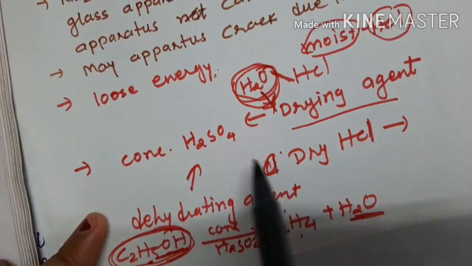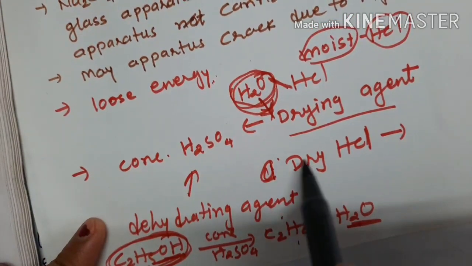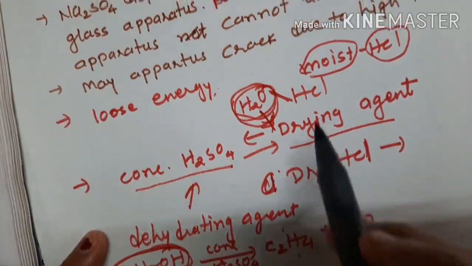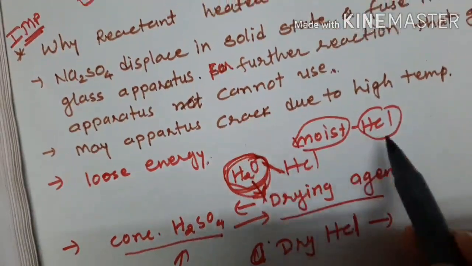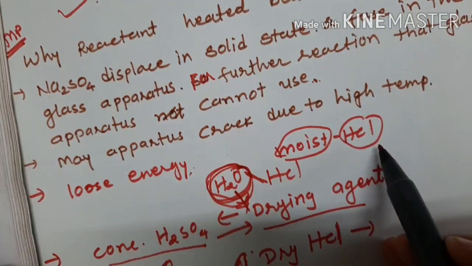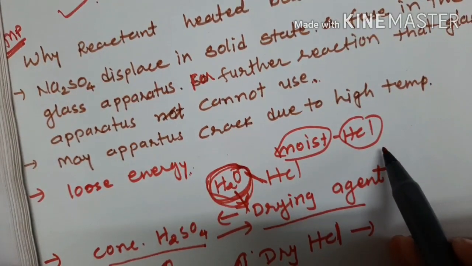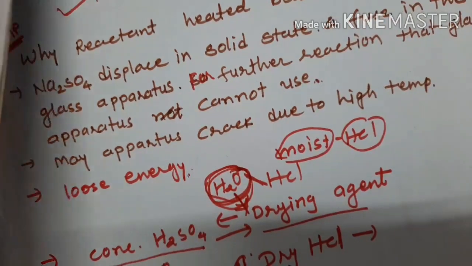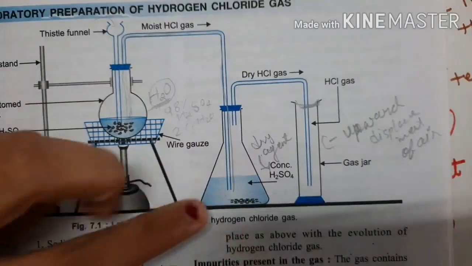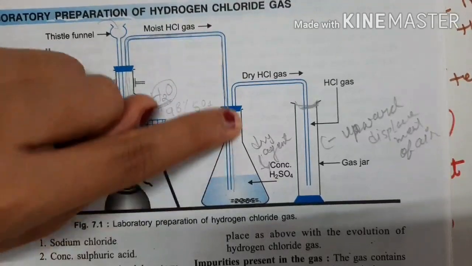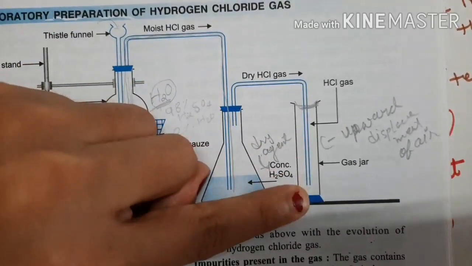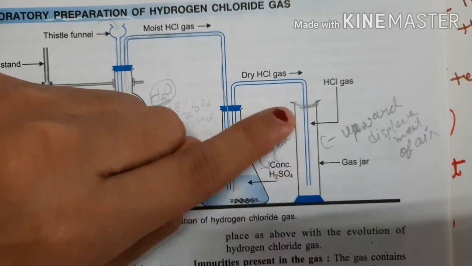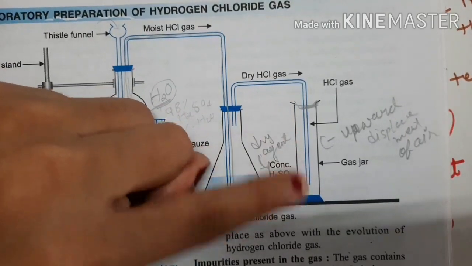In this laboratory preparation, the concentrated H2SO4 behaves as a drying agent to absorb the moisture from the moist HCl and make it dry HCl. And the dry HCl is taken out from here and transferred to the glass jar by upward displacement of air.